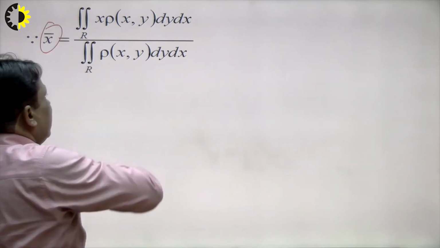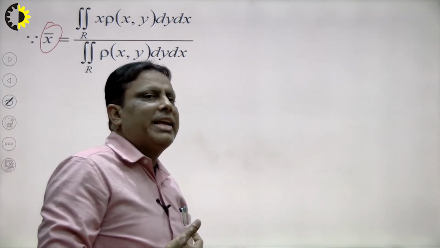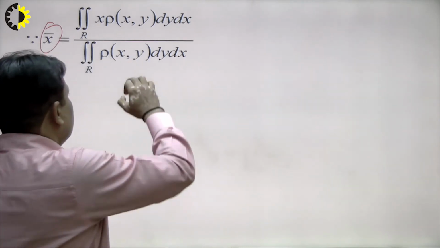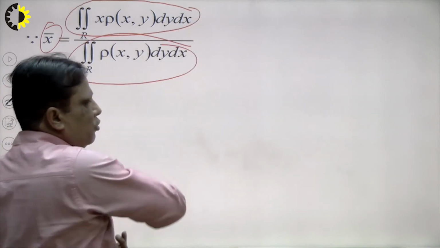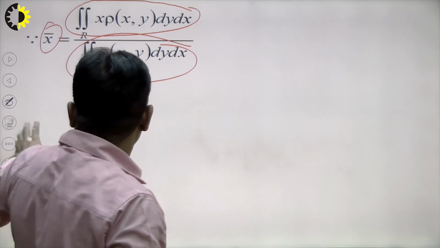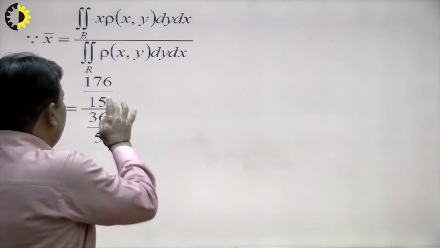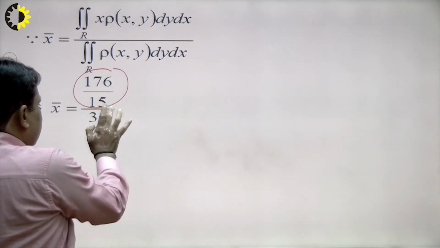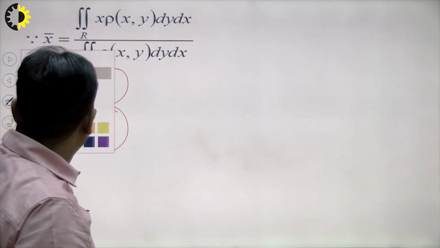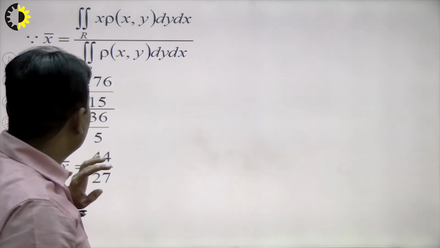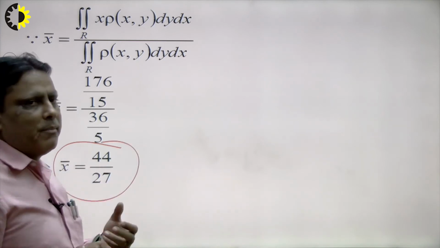So students, keep in mind when we solve the problem, we can solve simultaneously, all together. First we calculate the numerator, and after this the denominator, and we put in the value of numerator and denominator. This is the value of the numerator and this is the value of the denominator. And suppose I want to calculate the final solution, what will be the conclusion? So x bar of this system will be 44 upon 27.